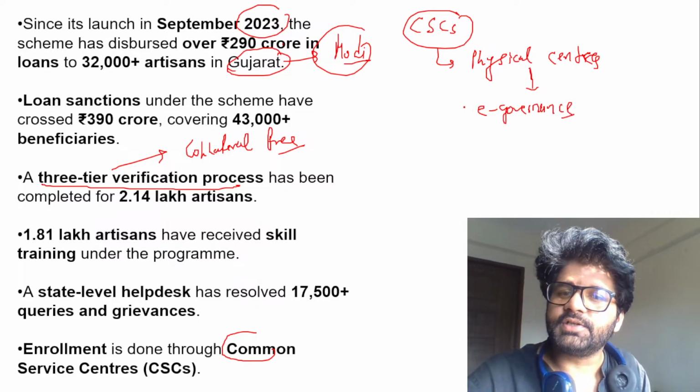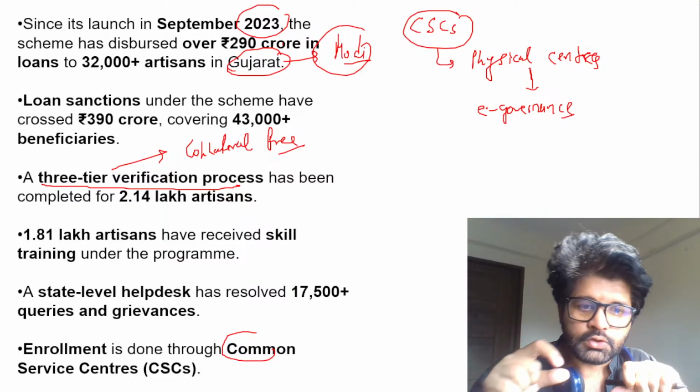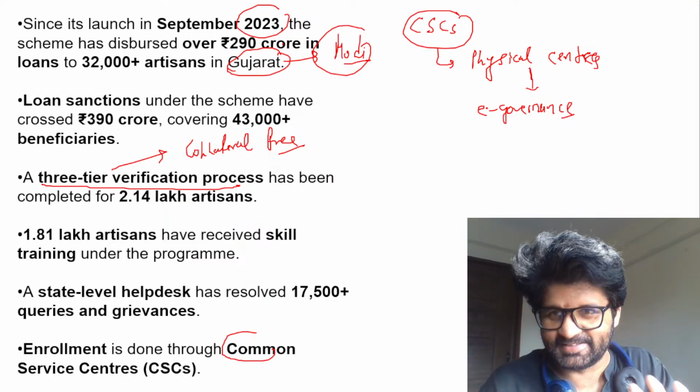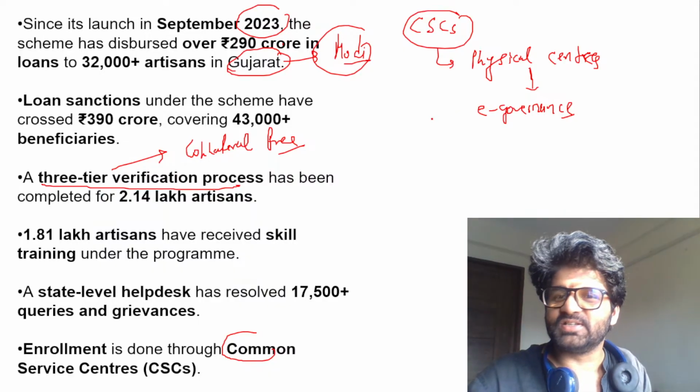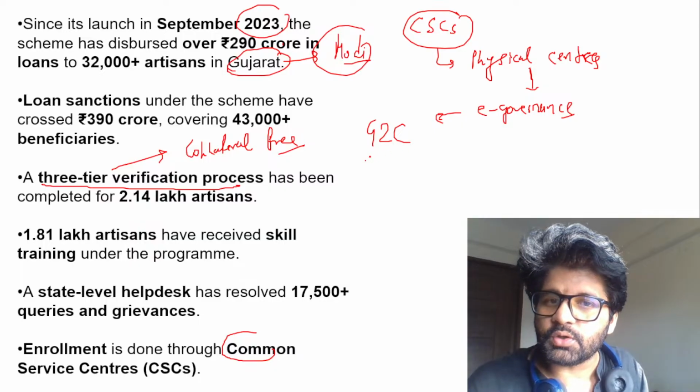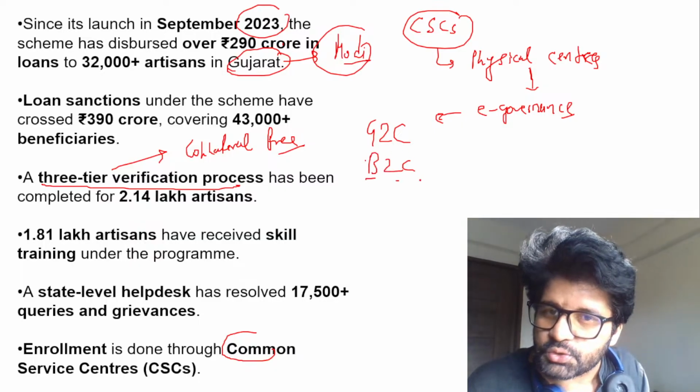E-governance is the use of ICT tools to deliver government services. So these are basically, you can think of them as cyber cafes, just for easy understanding. They are physical centers which deliver e-governance. They can be G2C, government to citizens, or B2C, business to citizens.